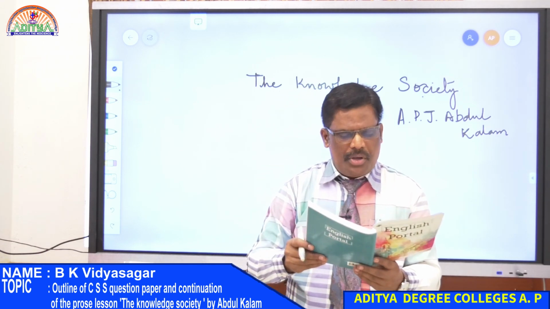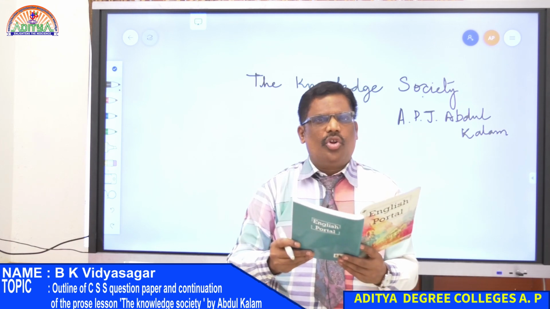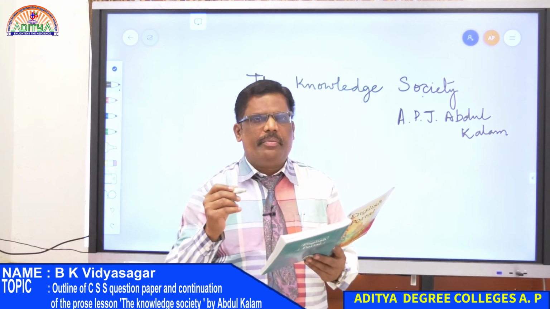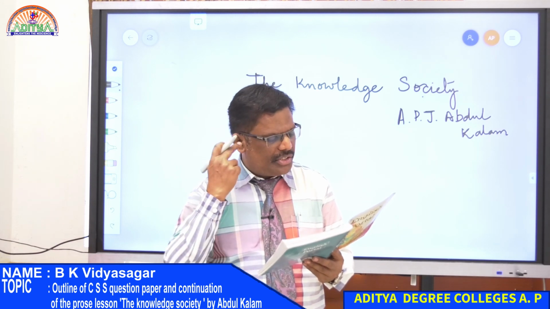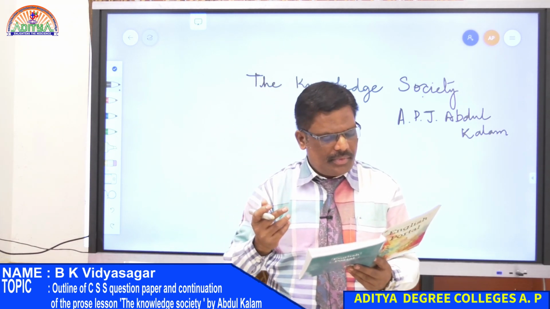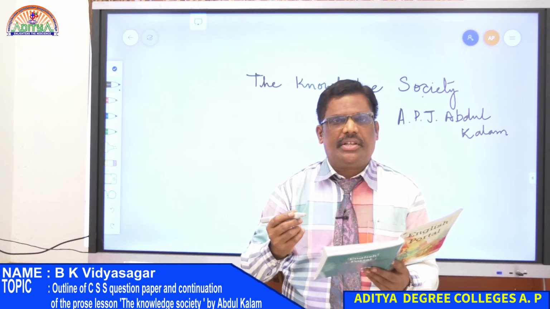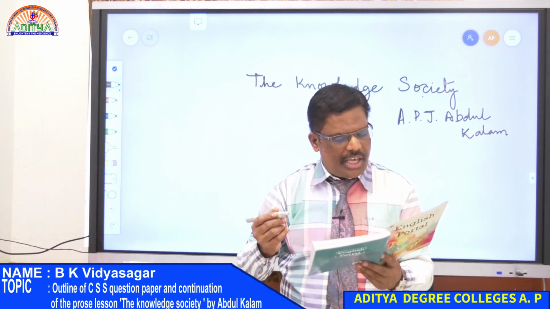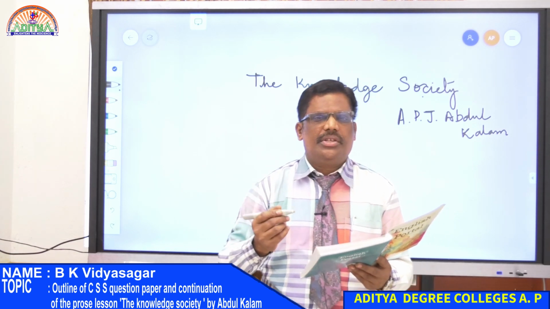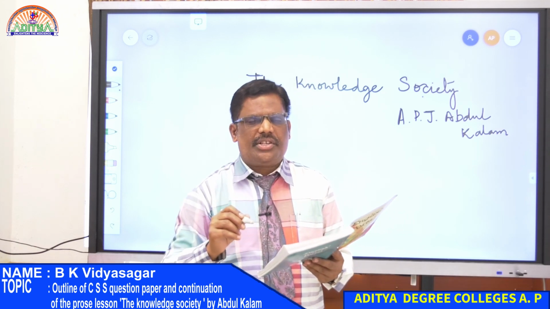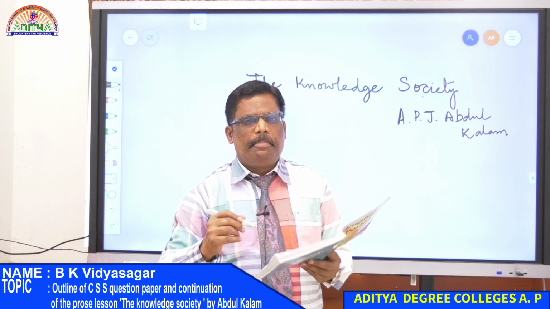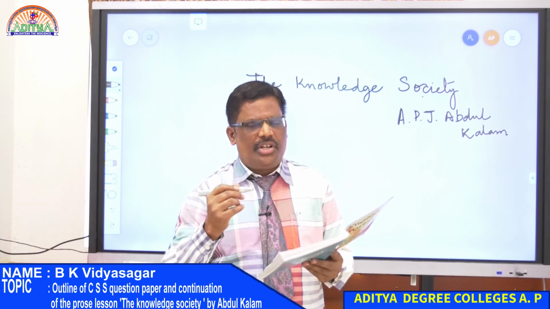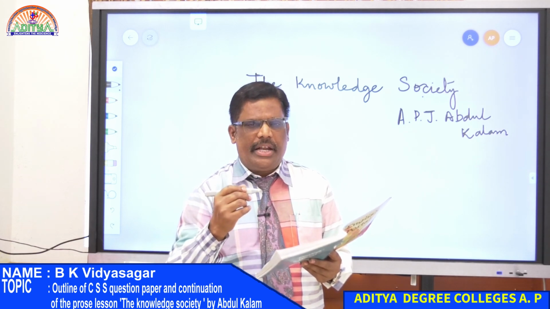We need to spearhead our growth in the area of information technology, biotechnology, space technology, weather forecasting, disaster management, telemedicine, teleeducation, infotainment. So these are the areas Abdul Kalam says that we should try to improve or spearhead our progress.